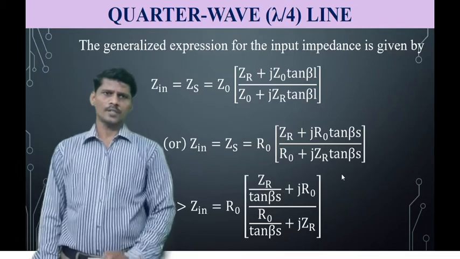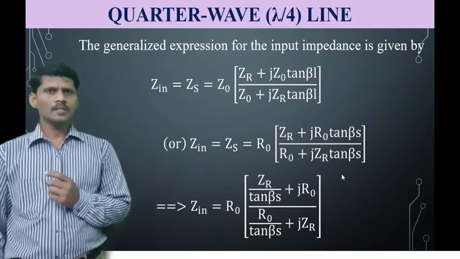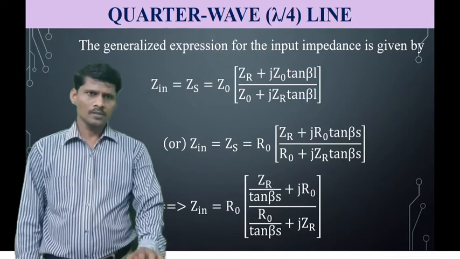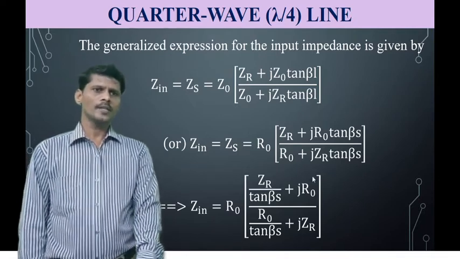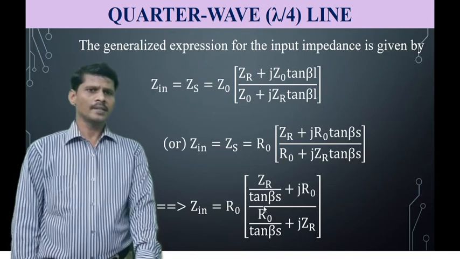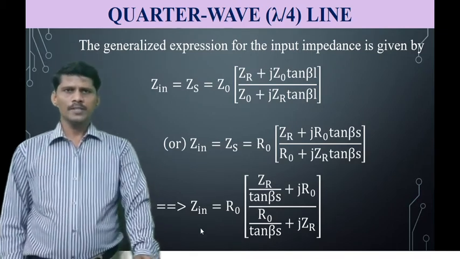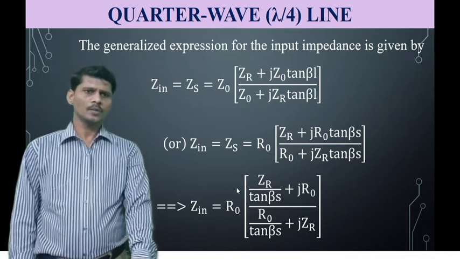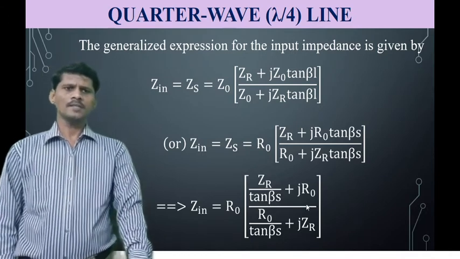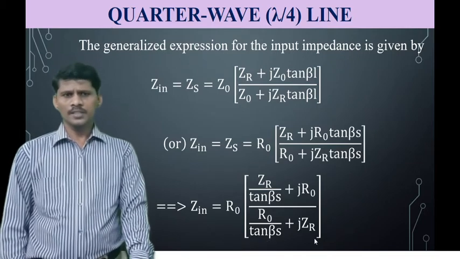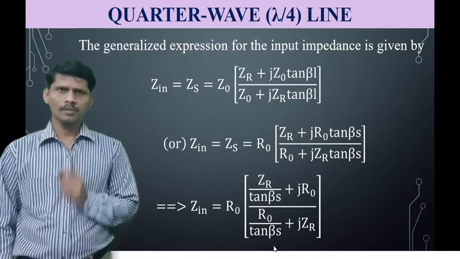In this equation, the length of the transmission line is lambda by 4, a quarter wave transmission line. In the above expression, dividing numerator and denominator by tan beta S, we get input impedance Zin is equal to R0 into Zr by tan beta S plus jR0 by tan beta S plus jZr, where beta is the phase shift constant.